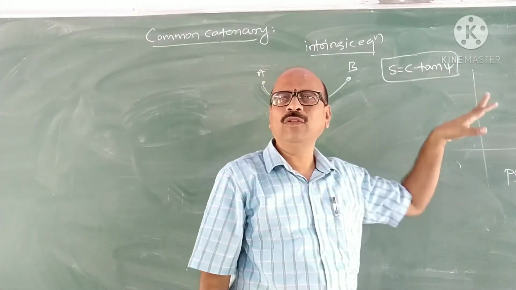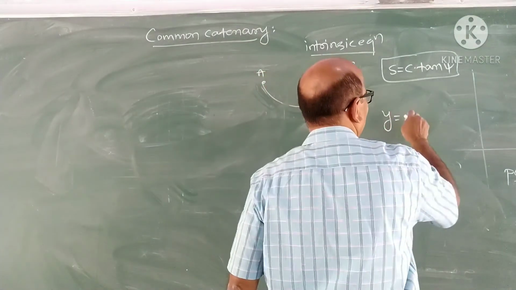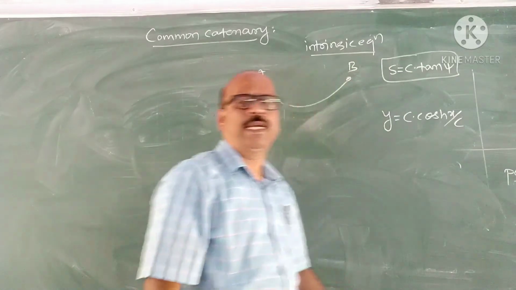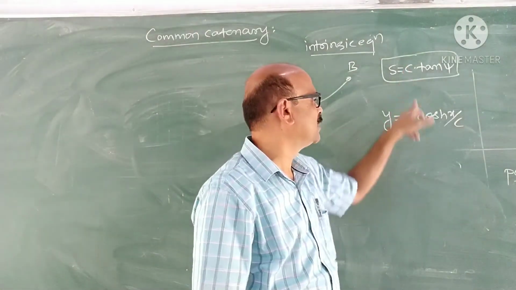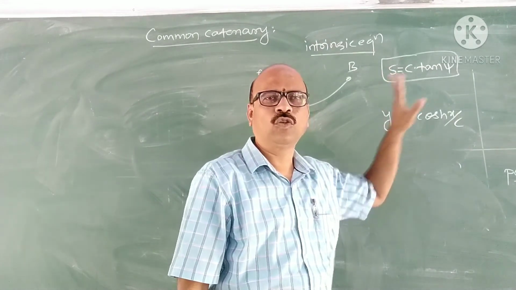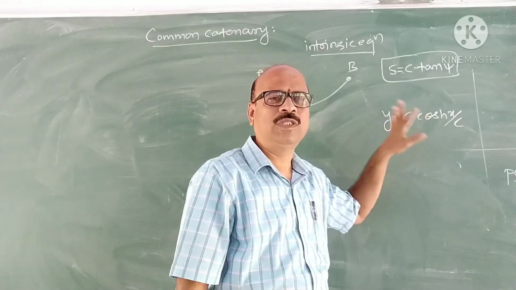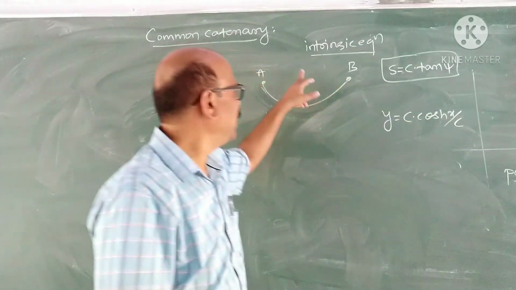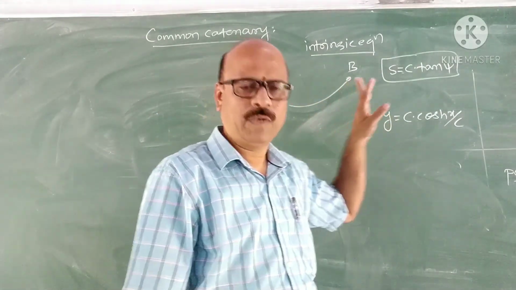Then derive the Cartesian equation of the curve, which will be y equal to c cos hyperbolic x by c. To derive it, we convert the intrinsic equation into the Cartesian equation. From the examination point of view, this is an important topic. First you take the definition, then I explain the derivation of the intrinsic equation of the curve.